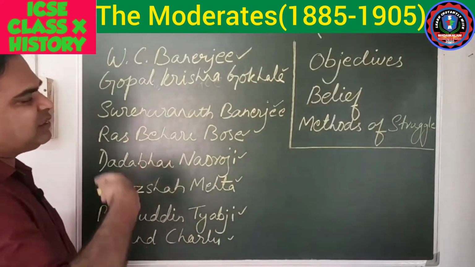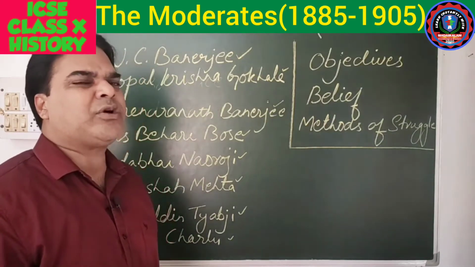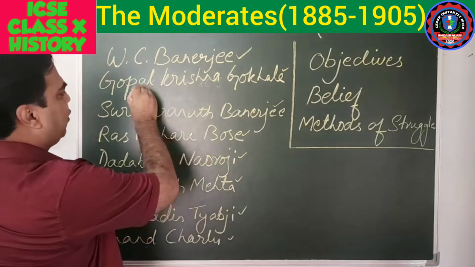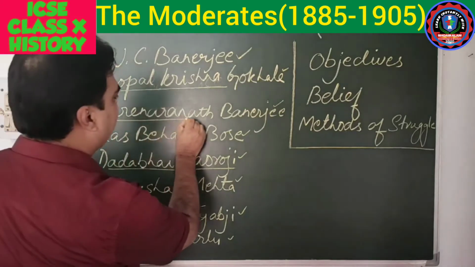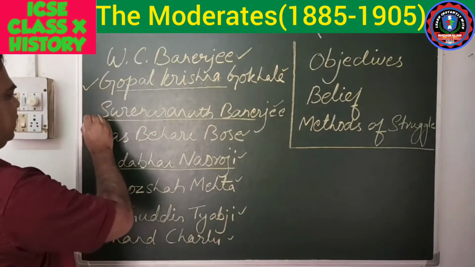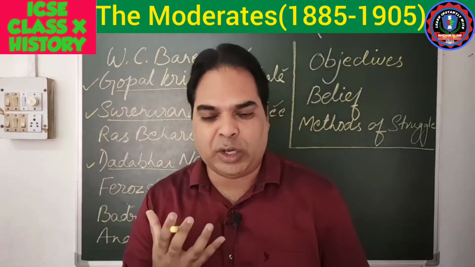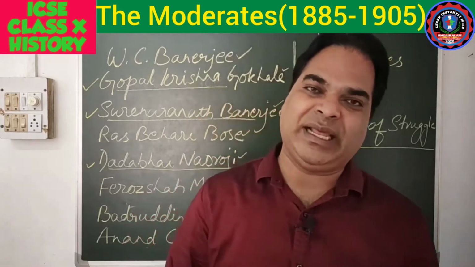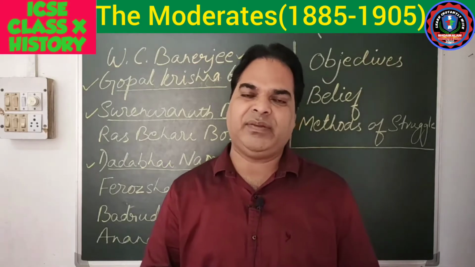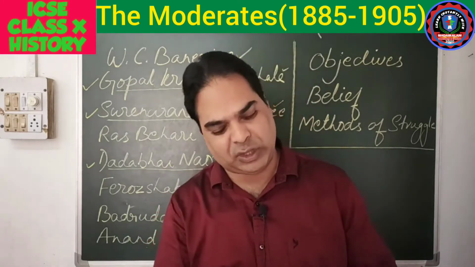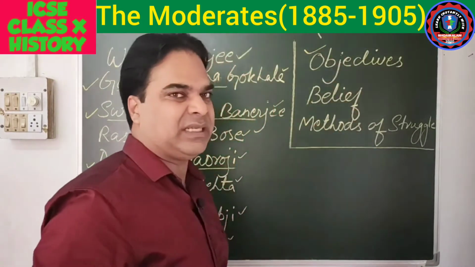Got it? In this chapter, as per your class 10 syllabus, we are asked to do any 2 contributions of Gopal Krishna Gokhale, then Dadabhai Naoroji and Surendranath Banerjee. These are the 3 important moderate leaders whose contributions in the national movement we need to know. We will do that after understanding their beliefs, demands and methods of struggle. First of all, we will discuss the objectives. What were the objectives of the moderates?